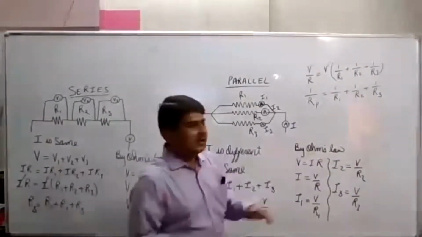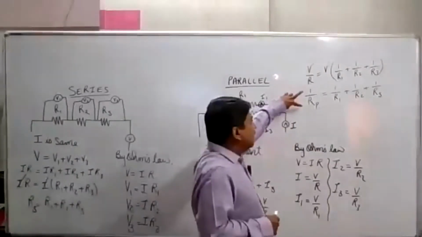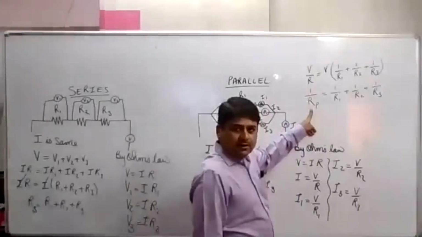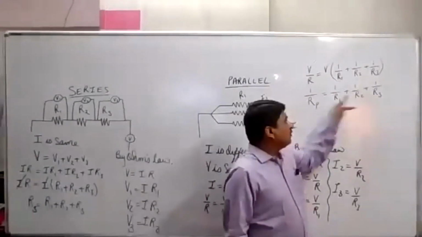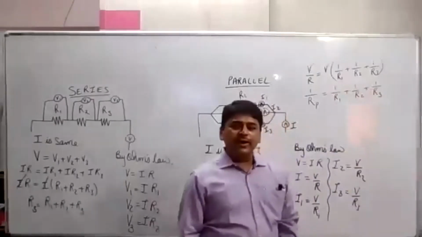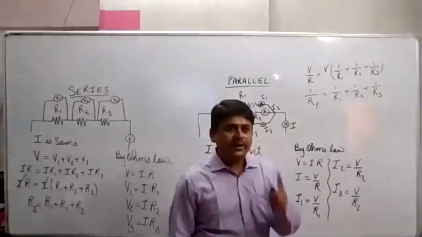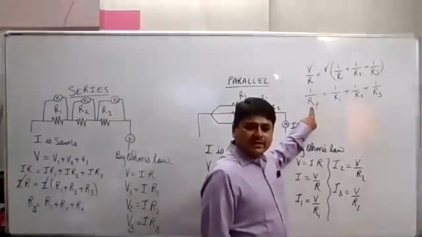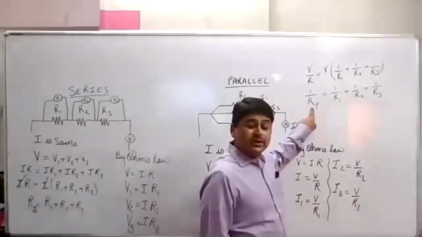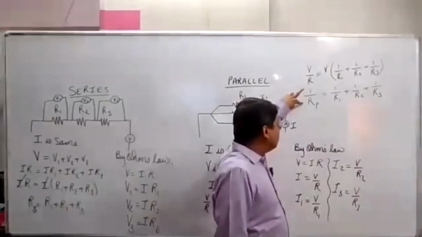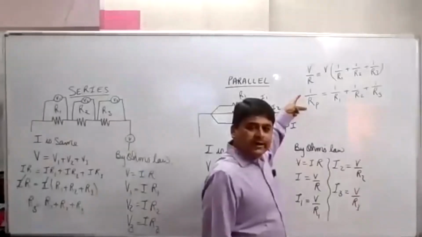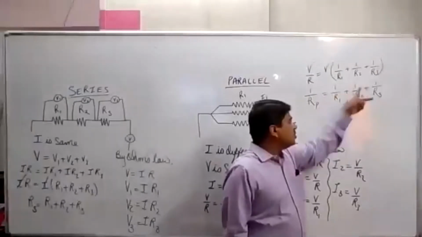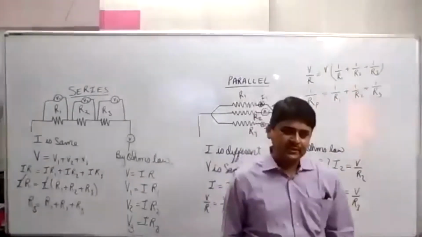Now this statement, listen: the reciprocal of the total equivalent resistance in parallel is equal to the sum of the reciprocals of the individual resistances. Once again, the reciprocal of the total equivalent resistance in parallel is equal to the sum of the reciprocals of the individual resistances.